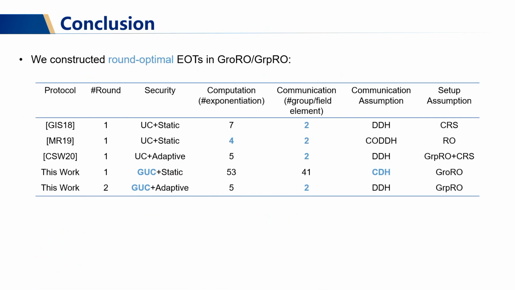Yes, in this talk, I didn't give our constructions in the local random oracle models. This can be found in our paper. And the efficiency of our local RO-based constructions is not so competitive to MR19, honestly. However, as I mentioned before, the protocol in MR19 was established under non-standard assumptions, while our local RO-based constructions were under standard assumptions, namely the DDH assumption. So I think this is the advantage of our local RO-based constructions.